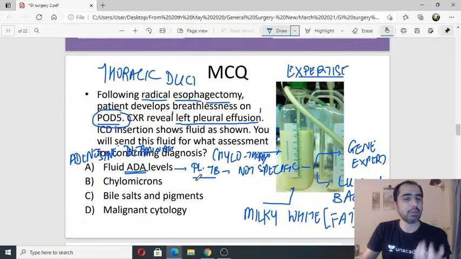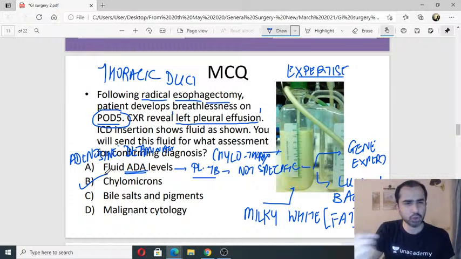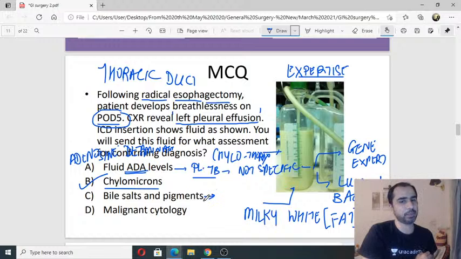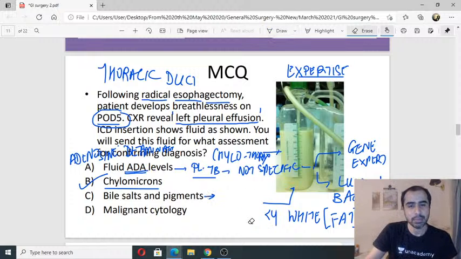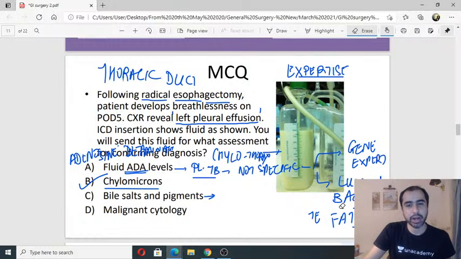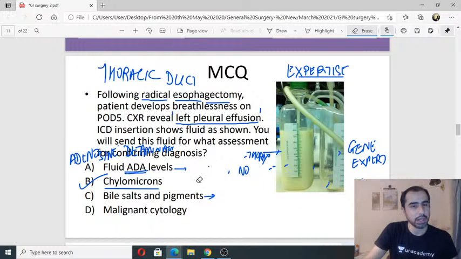Chyle or fat, proof of fat is going to be chylomicrons, no doubt about it. Chylomicrons will confirm. When will I send bile salts or bile pigments? When will I send pleural fluid for bile salts or bile pigments? Will I send it in a post-op day 5 patient is what I am trying to ask you. What will I suspect, if anything, which will make me think, okay, let's send it for bile salts and bile pigments? I'm not very happy. Yeah, any idea?